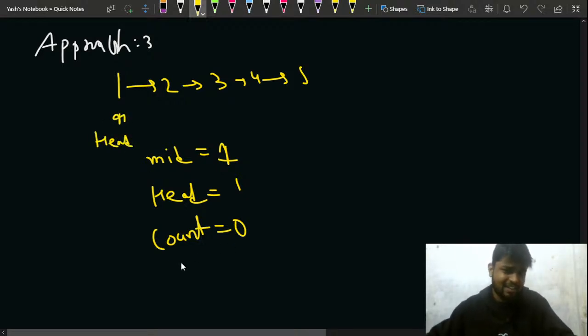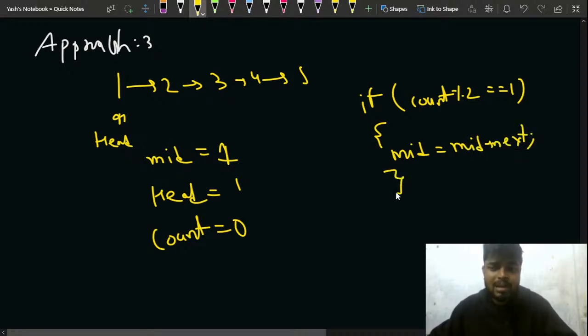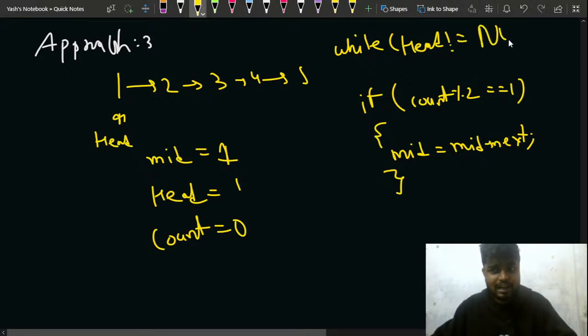So if my count is odd, if my count mod 2 equals 1, only then I will be doing mid is equal to mid.next, right? So I'll be moving my mid only when the counter is odd. In this way I'll be doing it, right? And the rest of the condition will be the same, that my head is not equal to null, right? My head is not null. Head is the original head of the linked list that has been given to me, and I have initialized my mid to that as well.